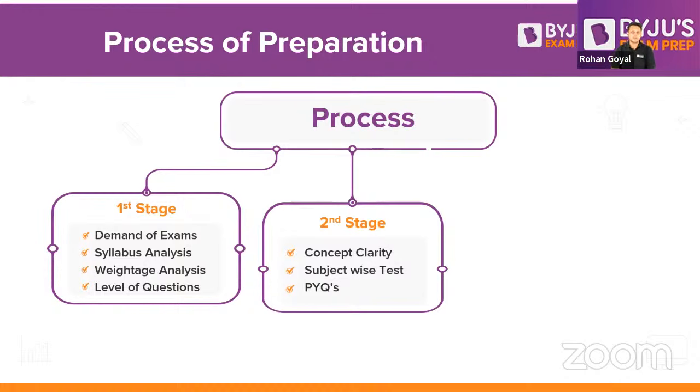You can still start your preparation now. If you have completed 1 or 2 subjects, you can go with a subject-wise test. Suppose you complete strength of materials, then go for a strength of materials test and see how your preparation is. Another very important point is that you have to practice all the previous year questions.